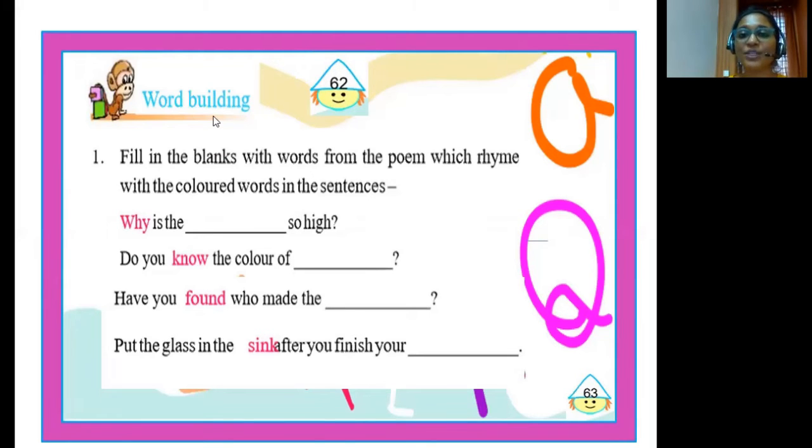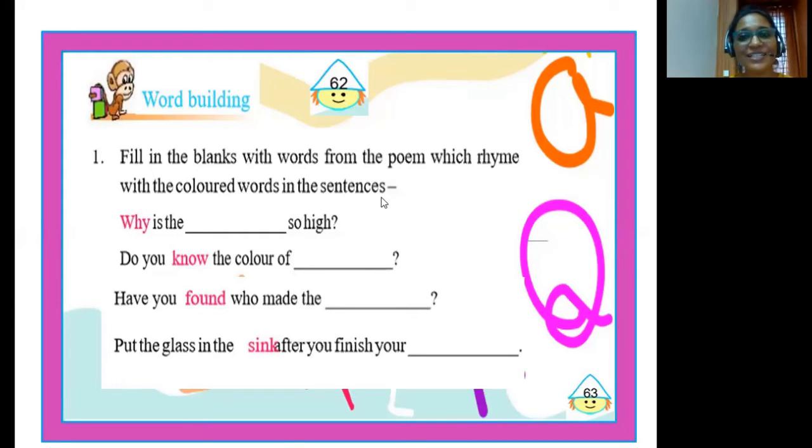Let me first read out the question, children. Fill in the blanks with words from the poem which rhyme with the colored words in the sentences. This is a very simple exercise, children. Here, all you need to do is find out rhyming words for the colored words that are given in each of these questions. Okay. Before we do this, let's revise what rhyming words are. Rhyming words are words that end with a similar sound. For example, say, may. Here, these 2 words are called rhyming words because they end with a similar sound.